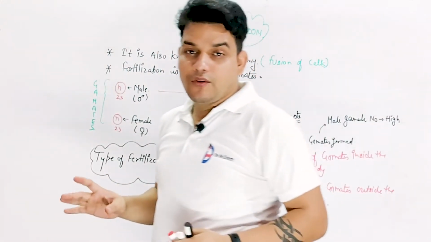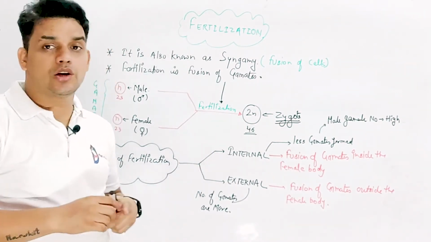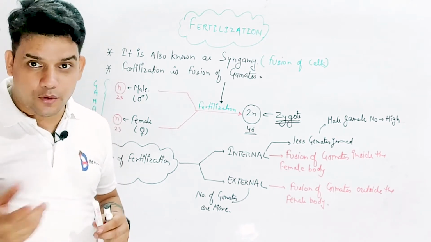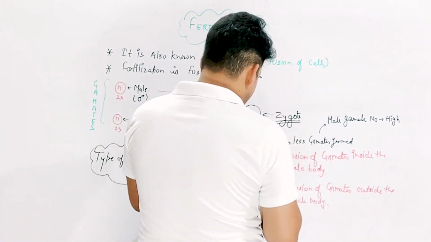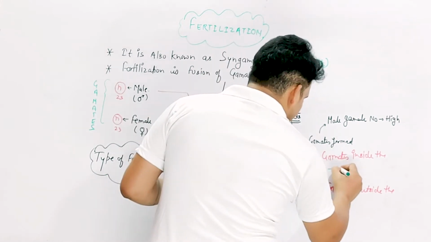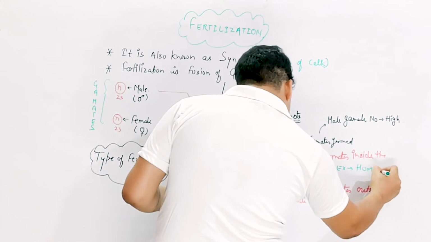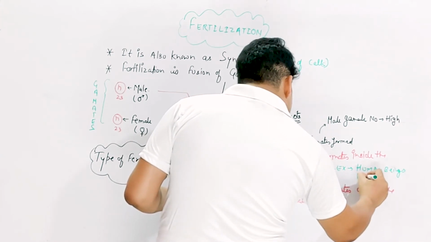Remember one thing: internal fertilization is common in human beings and mostly in animals, for example mammals.